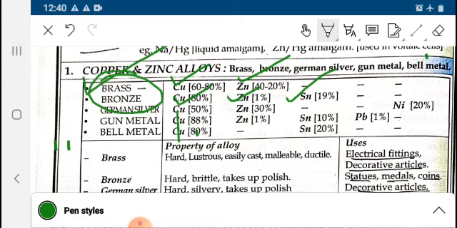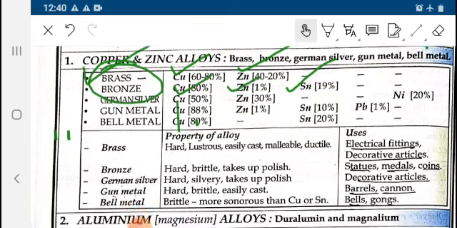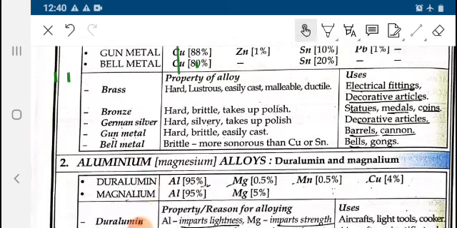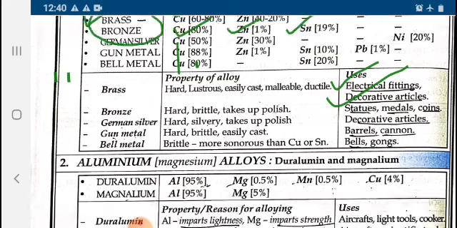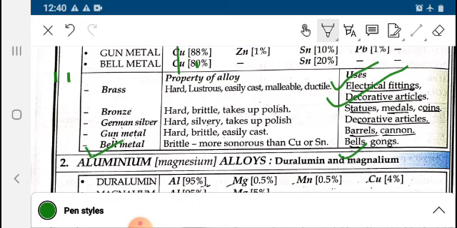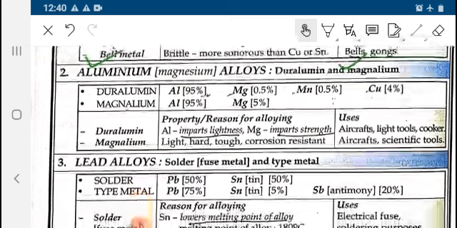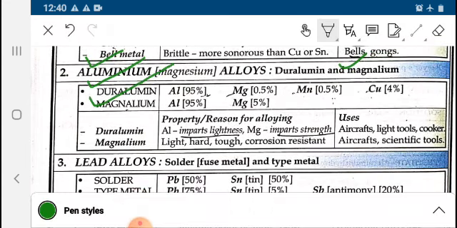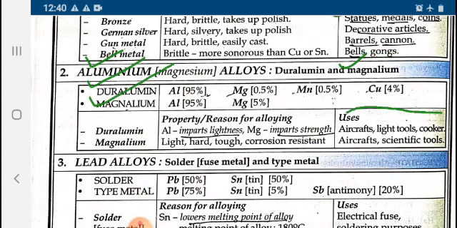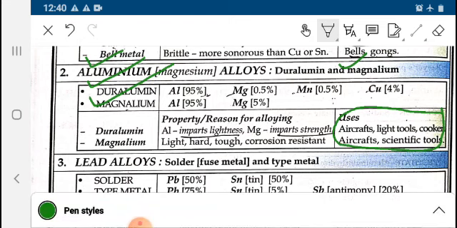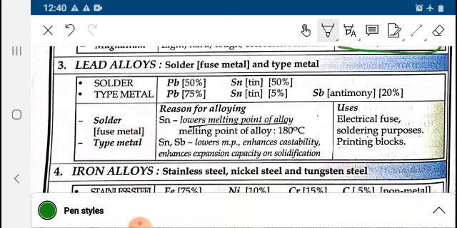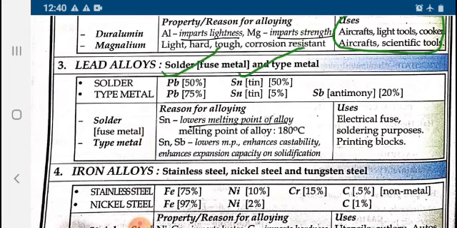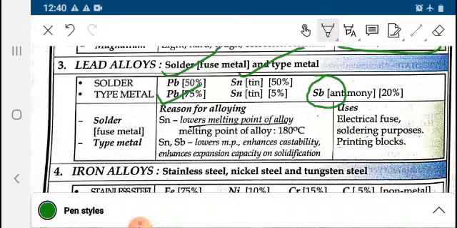Brass is hard and lustrous, and is used in electrical fittings, decorative articles, bell metal, bells, gongs. Aluminium alloys are duralumin and magnalium. They are used in aircraft, light tools, cookers, scientific tools. Lead alloys are Pb and Sn. Type metal, antimony is also present.